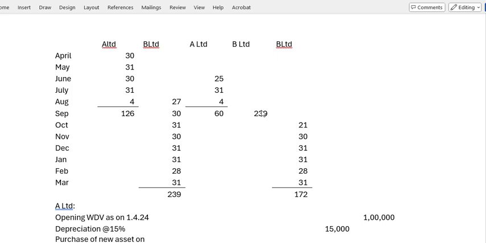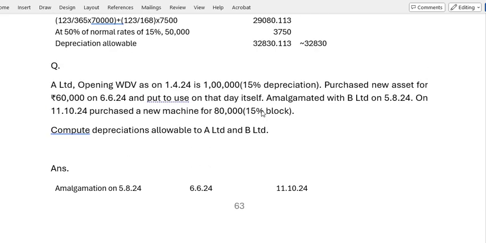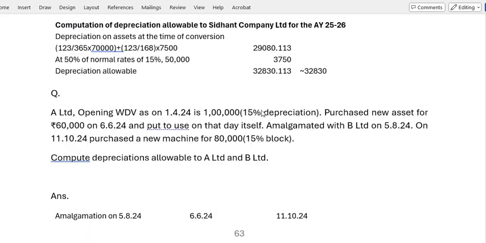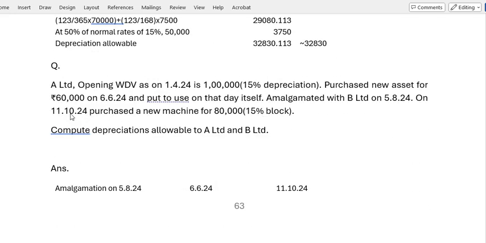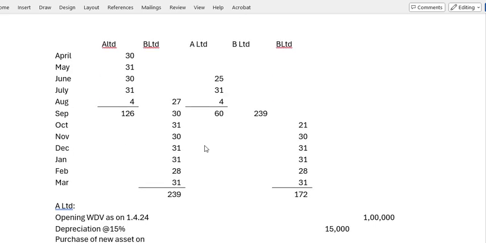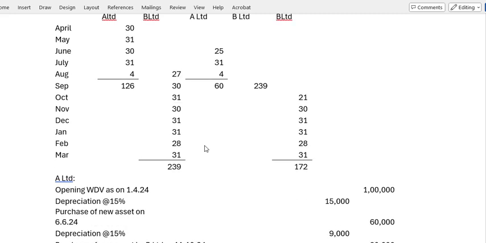Okay, now you have calculated like that. Then again, B Limited purchased one asset on 11/10/24. Okay, on 11/10/24 you purchased another asset, and in that you will get only 50% of depreciation, whatever it is there, because it is less than 180 days. So it will get like that only. That depreciation will be only 50%.